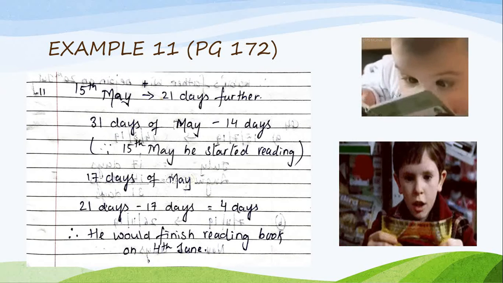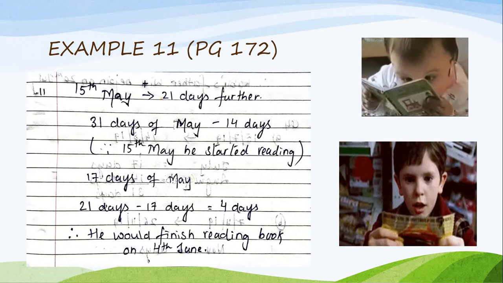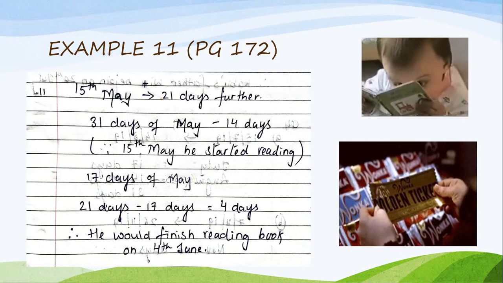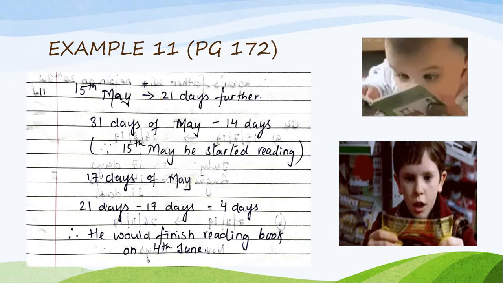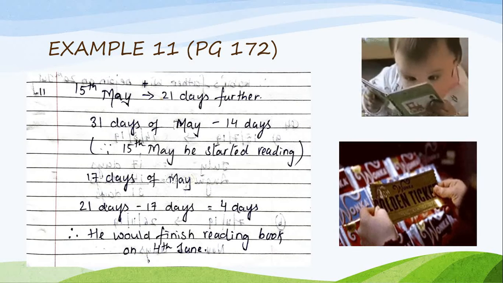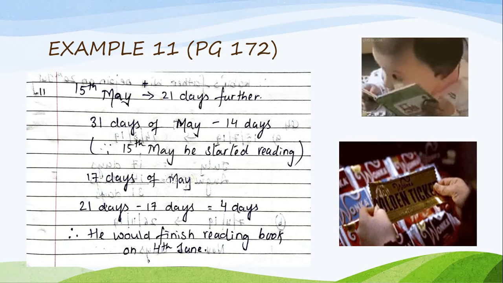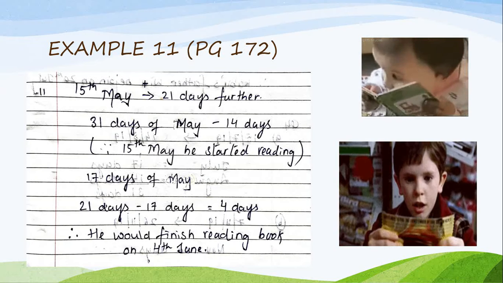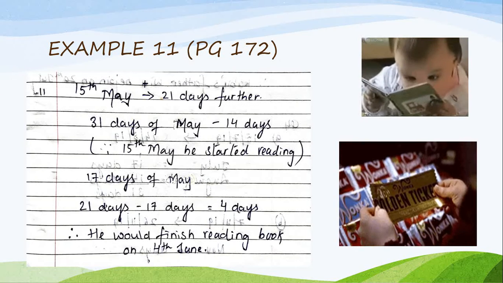And he has to finish reading in 21 days. So 21 days minus 17 would become 4 days. Again 4th is a date here. So he would finish reading the book on 4th June.